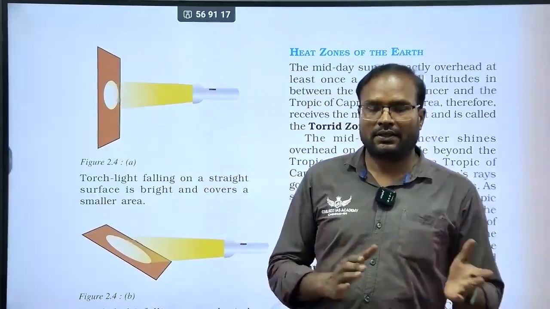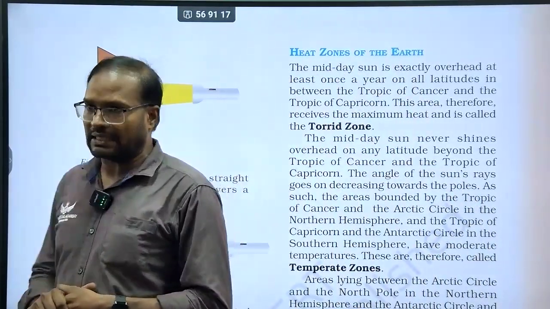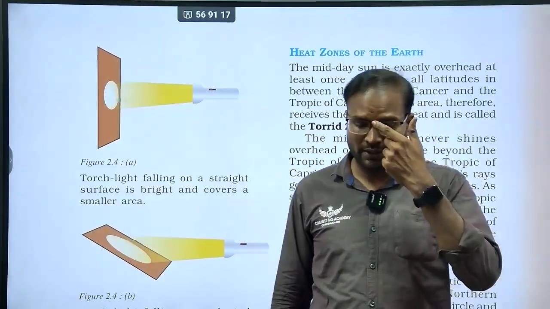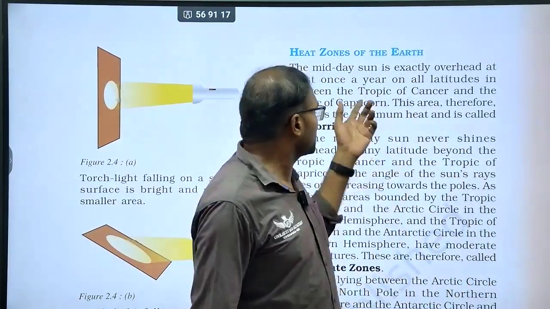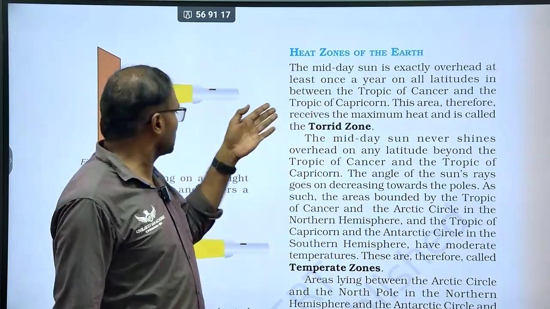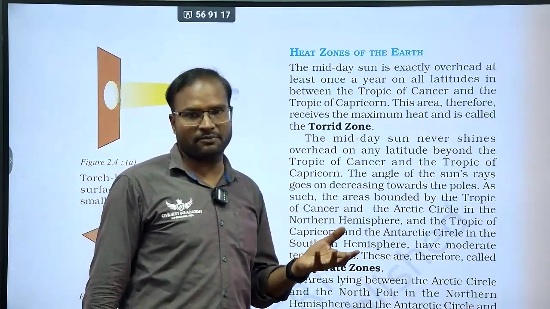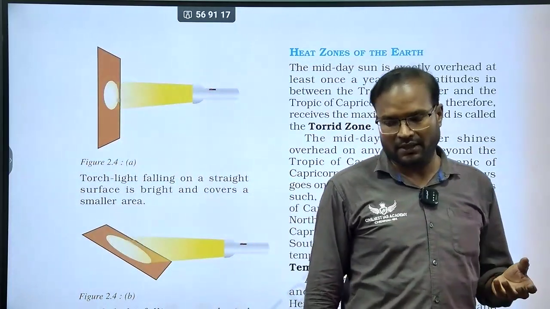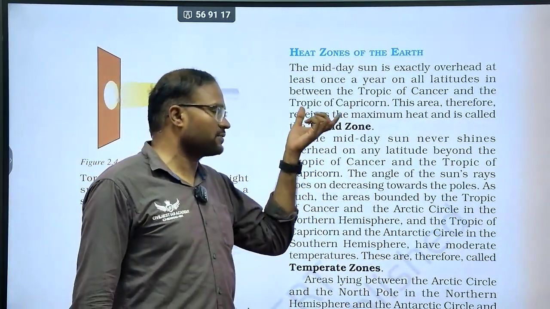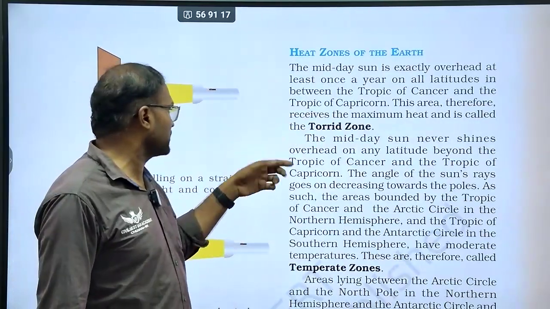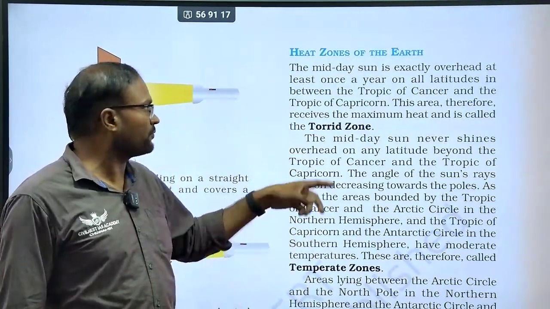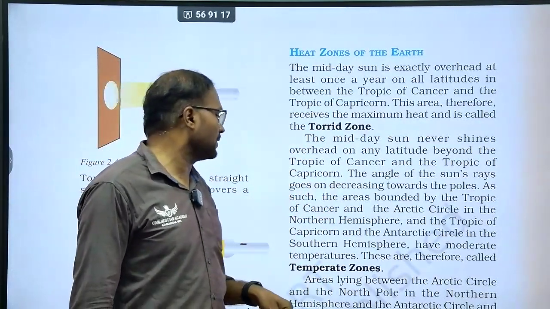We are again continuing this Transcending Prelims, and that too from 6th standard NCERT geography. Where we left last class was the torrid zone, that is the heat zones of the earth. The zonation of the earth is classified based on latitudes and longitudes. We have seen the latitudes earlier, and now we are jumping to the longitudes. But before that, we need to know the torrid and temperate zones.